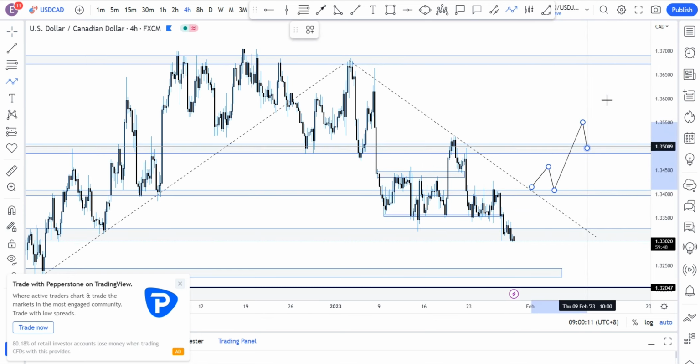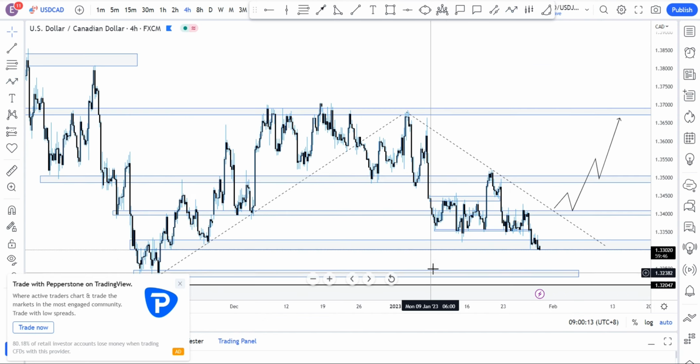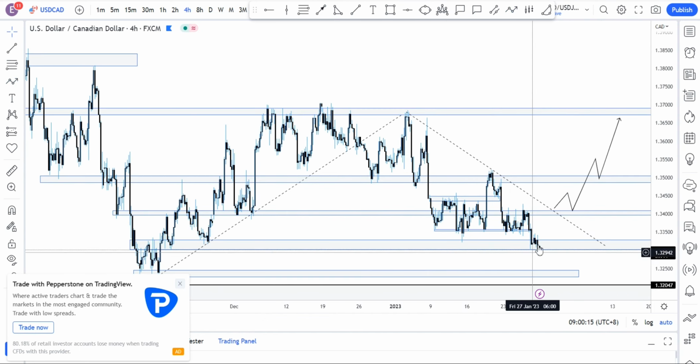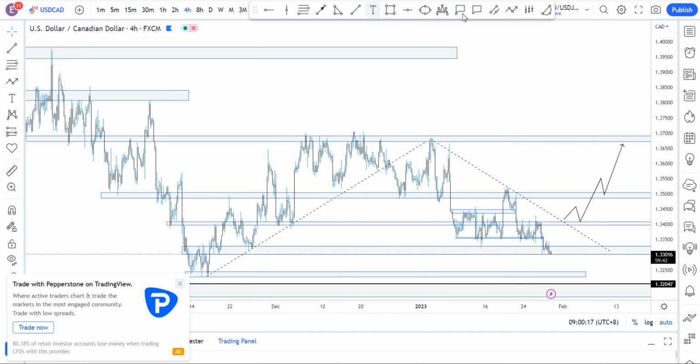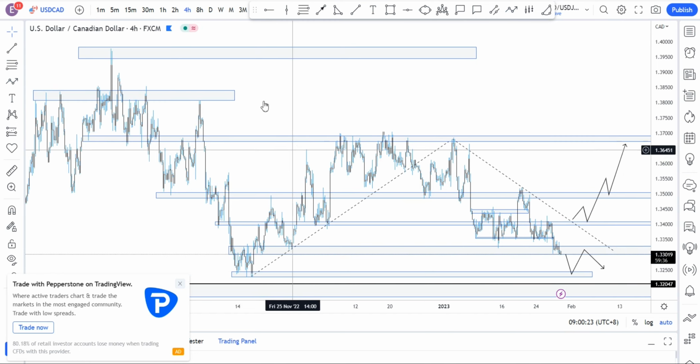So that's it on USDCAD. Other than that, we'll see price probably come all the way to these regions, probably create some structure. We'll see how that plays out.